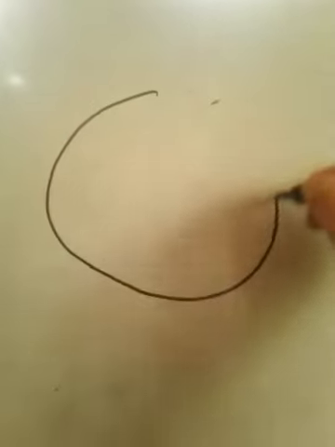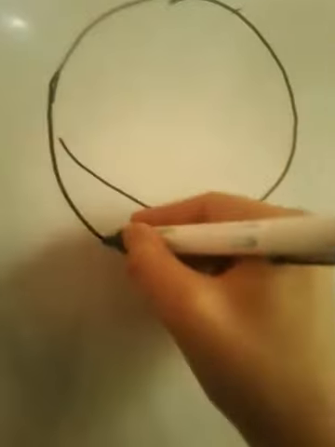So I will show you how to find the center of a circle if we don't know the center. Suppose we are given a circle. We don't know its center. How do we find the center of the circle? Simple. What we do is draw any two chords. I will explain it.